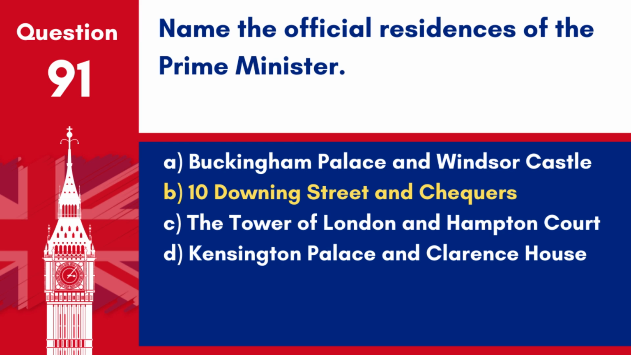Answer: B. 10 Downing Street and Chequers. The Prime Minister's official residences include 10 Downing Street in London and Chequers in the countryside.